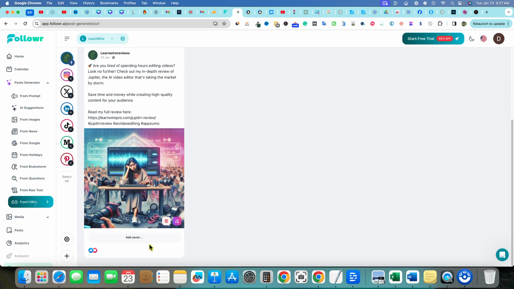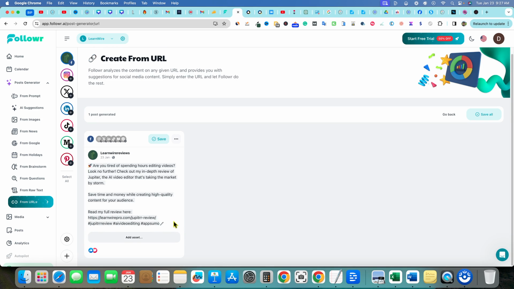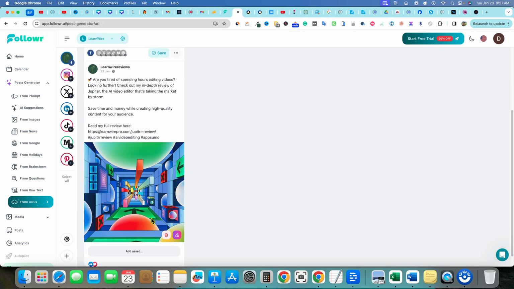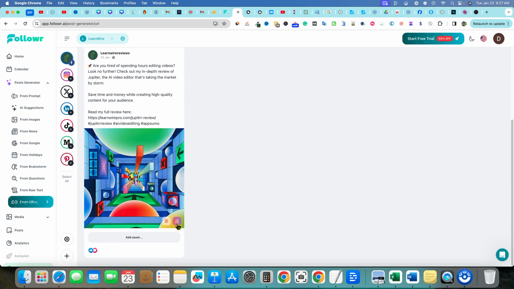Probably want to change out the image right here. We could trash the image. So let's just try that. We do the trash can and then we add an asset, and this is where we would go in and suggest stock image. I love that feature that we are one button away and it's choosing for us. That makes things that much faster and easier. So that one really doesn't make any sense, but I do like that. It's having a little bit of a hard time right there.